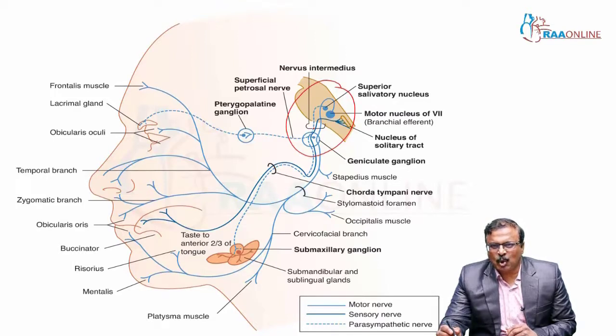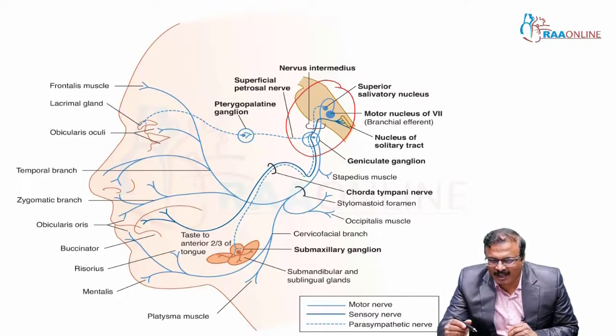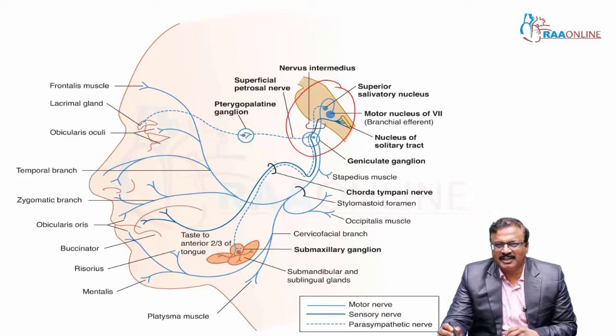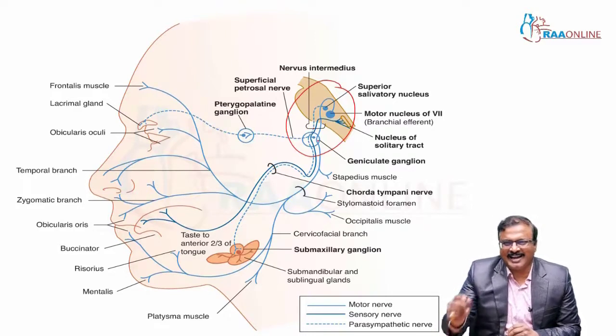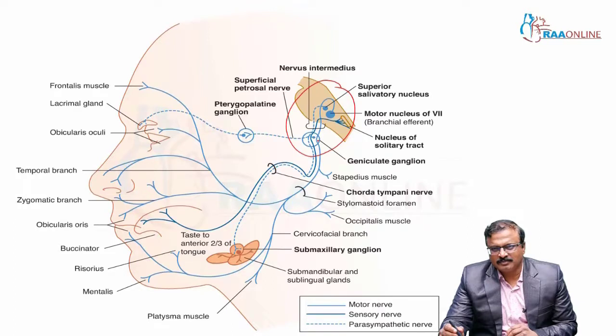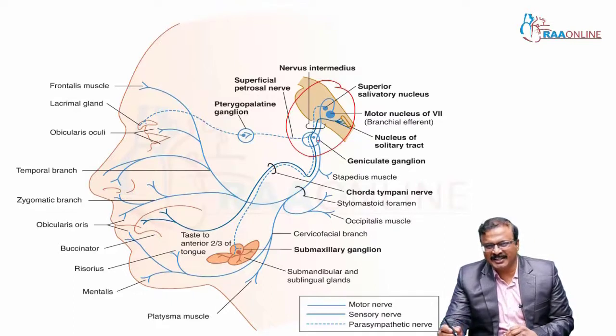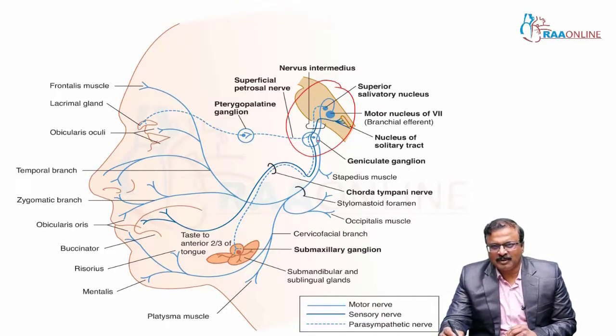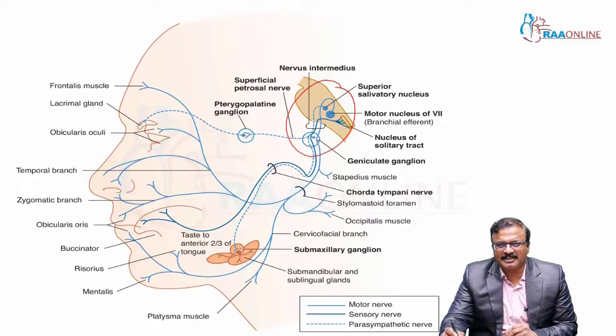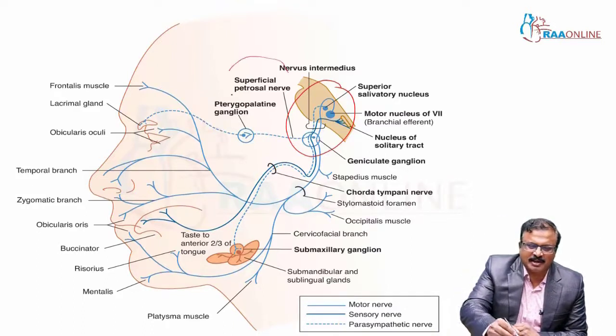This branch goes through the geniculate ganglion, the facial nerve in the geniculate ganglion and the superior salivatory nucleus along with nervus intermedius. The branch that comes from the geniculate ganglion is the superficial petrosal nerve.